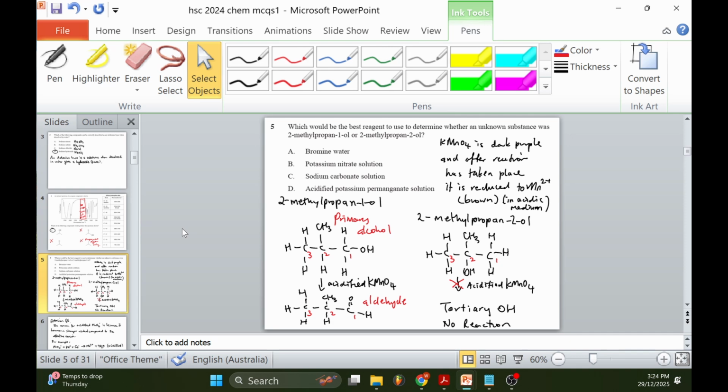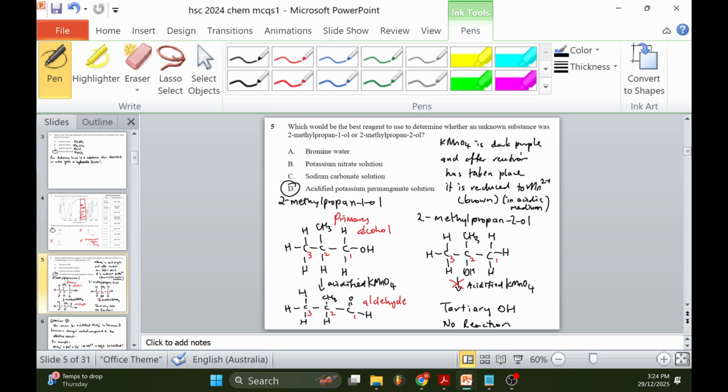5. Which would be the best reagent to use to determine whether an unknown substance was 2-methylpropan-1-ol or 2-methylpropan-2-ol? The answer is D. Acidified potassium permanganate solution is dark purple, and after the reaction has taken place, it is reduced to manganese 2+, which is a brown color in acidic medium.